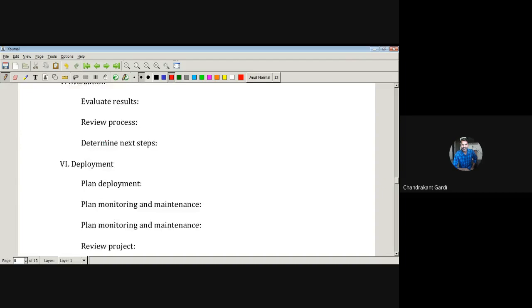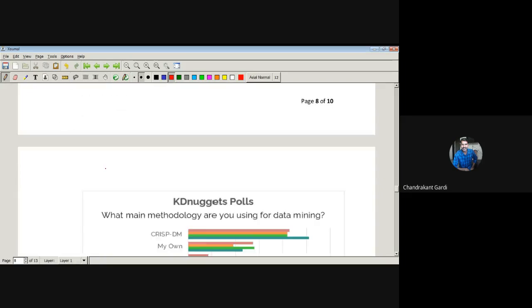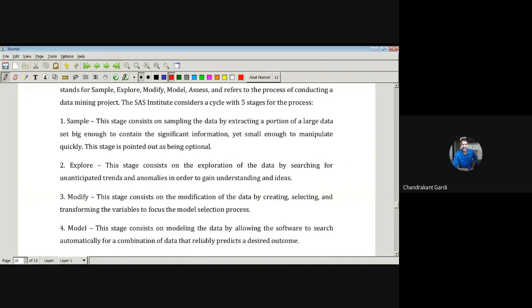So this is about the CRISP model. We'll see these techniques, these steps in detail tomorrow, and also we'll go for the SEMMA model. So this is all for the day.